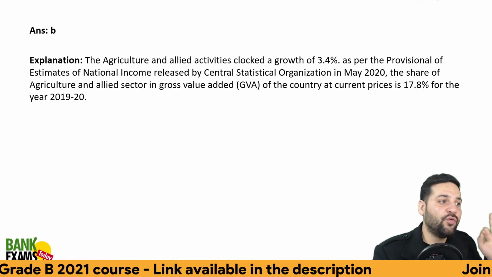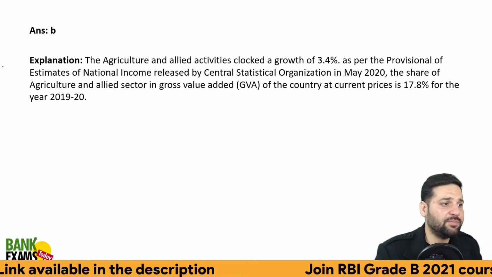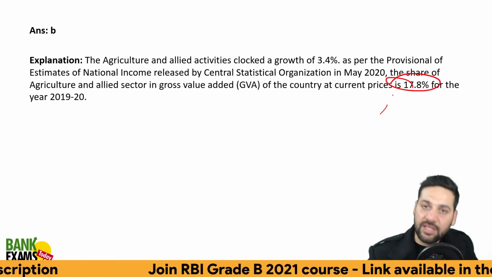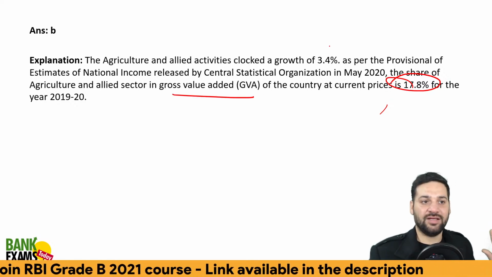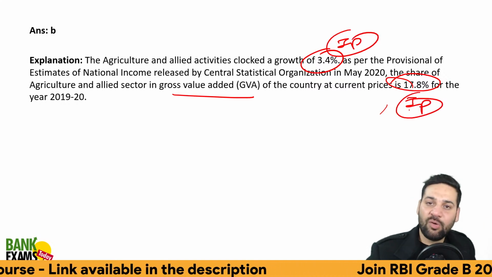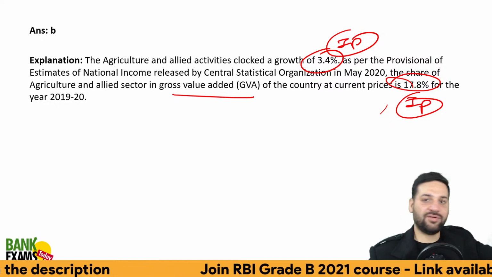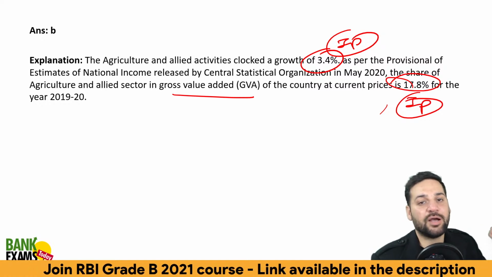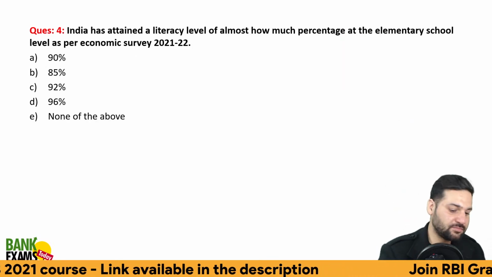It was 3.4% was the growth of agriculture sector, and around 17.8% was the contribution of agriculture sector in the Indian economy, right? In the gross value added of the country. So both these numbers are very, very important. 17.8% is the contribution of agriculture sector in the gross value added of the country. All other sectors were declining, they were facing negative growth, but agriculture sector supported the Indian economy, right? During COVID. So we support farmers.